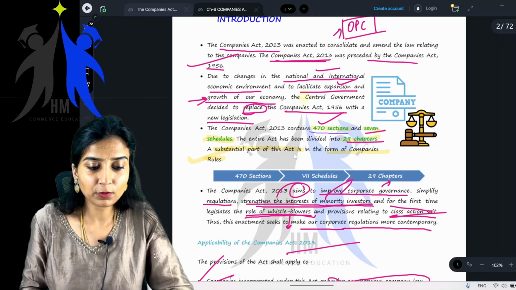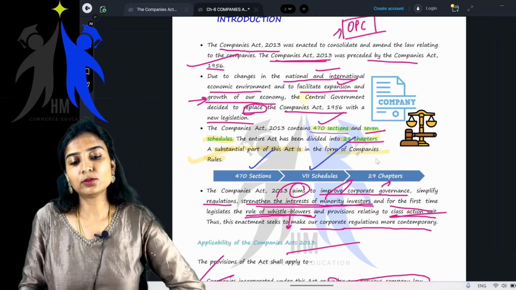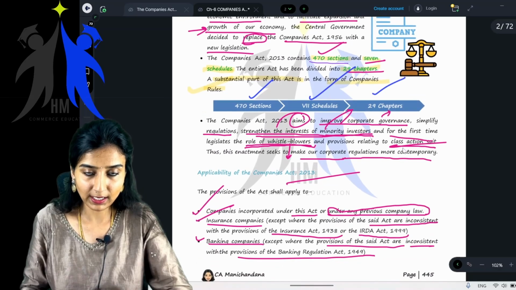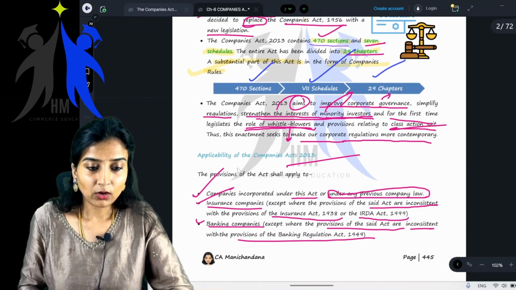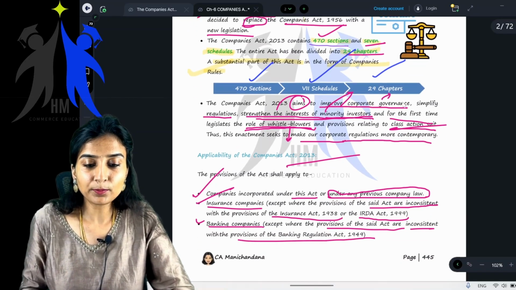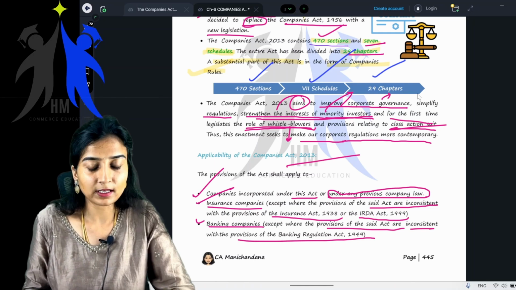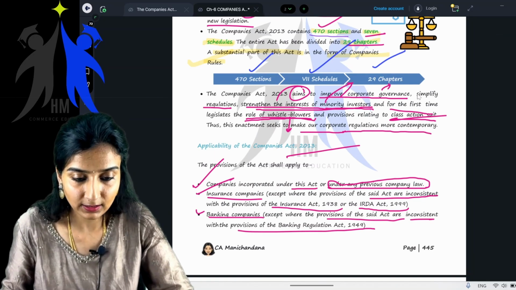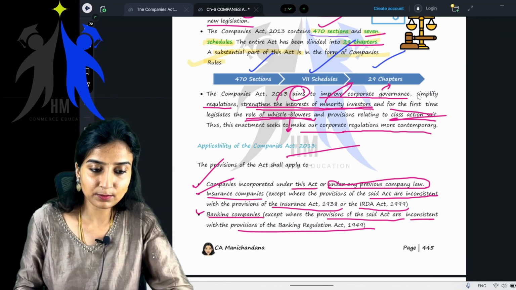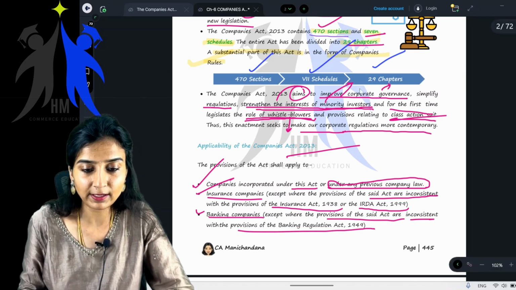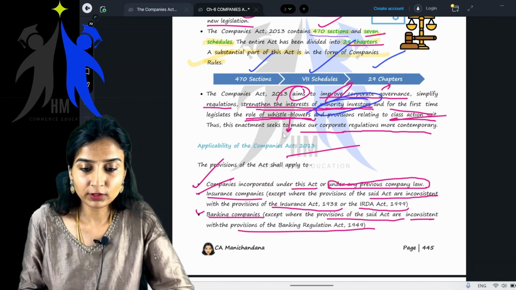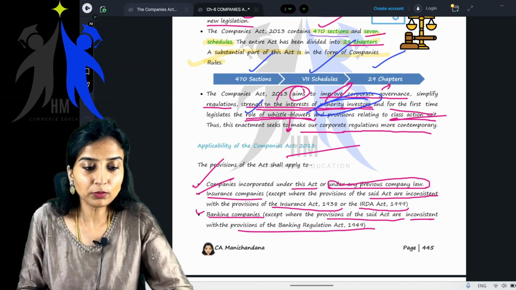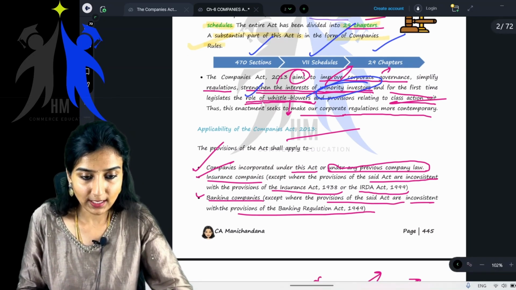Okay, the Companies Act has 470 sections, 7 schedules and 29 chapters. I've showed you all of this in my earlier class. Yes. Okay, the Companies Act 2013 aims to improve corporate governance, that is obviously relating to transparency. Yes, there is more transparency in the Companies Act 2013. Then simplify regulations, strengthen the interest of minority investors. Yes, for the first time it legislates the role of whistleblowers. I've told you the meaning of whistleblowers as well.